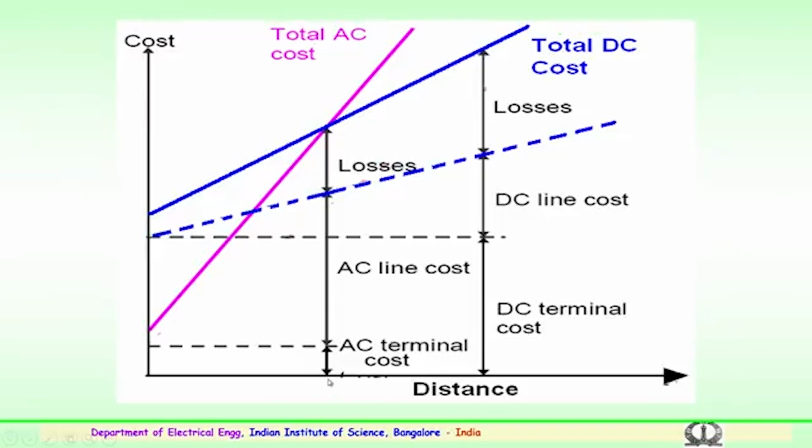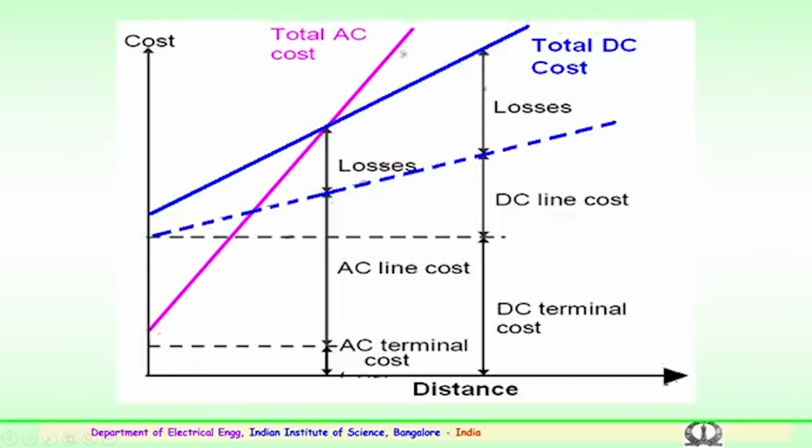So, you can very clearly see the distance at a typical joint. This point is at a distance of 400 kilometers. So, comparing at a distance of 400 kilometers for both AC and DC, we see that the AC terminal costs are very less in comparison to the DC level, which is much higher. The losses component, you can see the comparison of DC and AC losses, but once the distance increases beyond 400 kilometers, the DC line becomes much more economical.